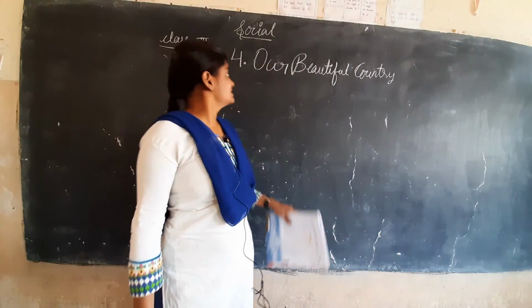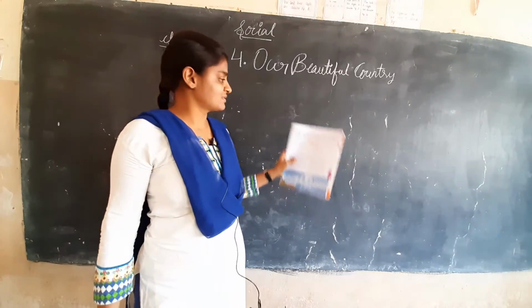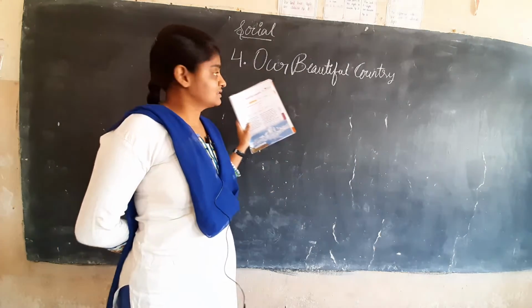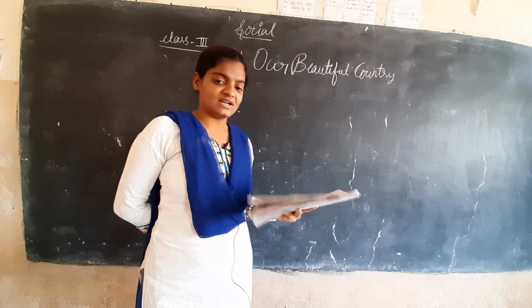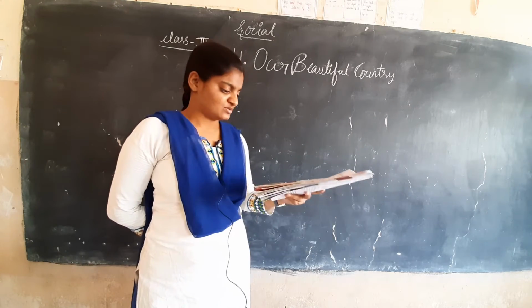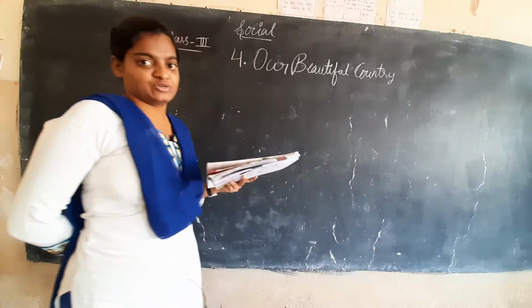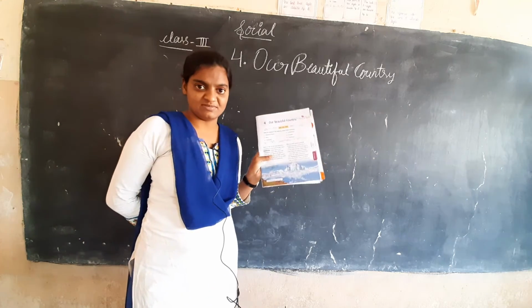And for class 3 children, today I am going to tell a new lesson from social subject, and the lesson name is Our Beautiful Country. Yes, so what is our country, children? Our country is India. So all of you open page number 221. Okay, so here it will be like this.